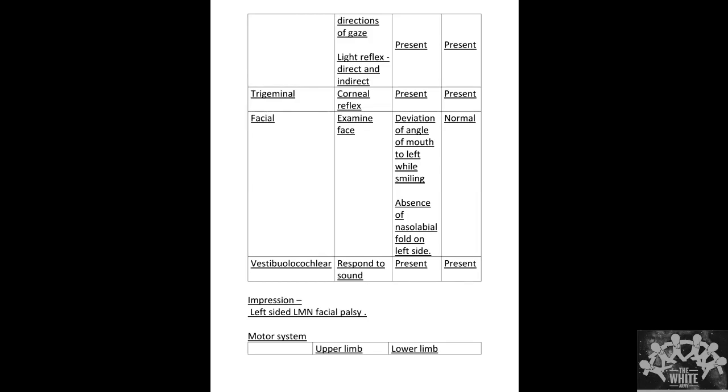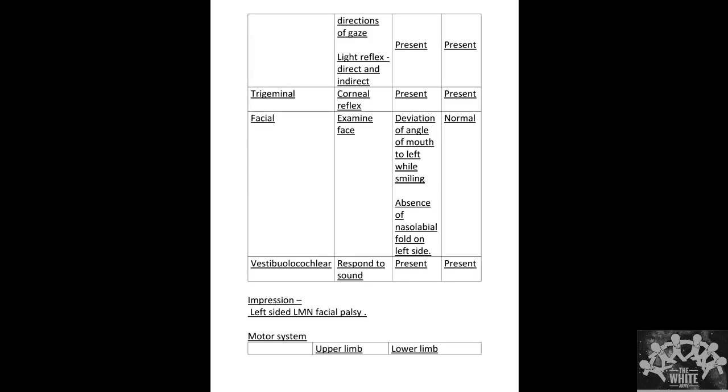See, basically, I think what you have got wrong is this. UMN supplies both the upper part of the face and the lower part of the face, right? Yes, sir. And LMN supplies the lower part of the face. And in your case, what happened? Lower part of the face is affected. Only the lower part is affected. The upper part is spared, right? Yes, sir. So what does that mean? Basically, it should be a UMN palsy, right?